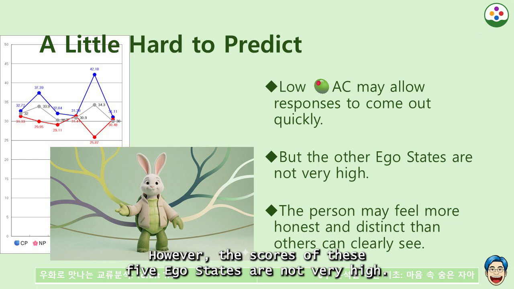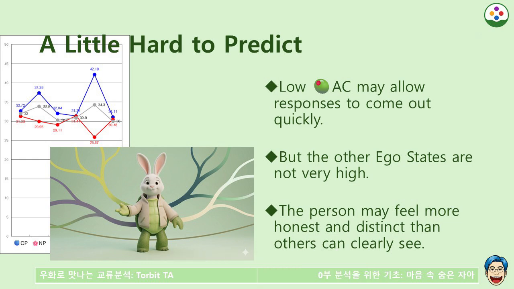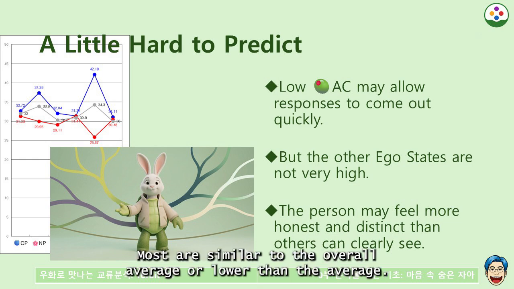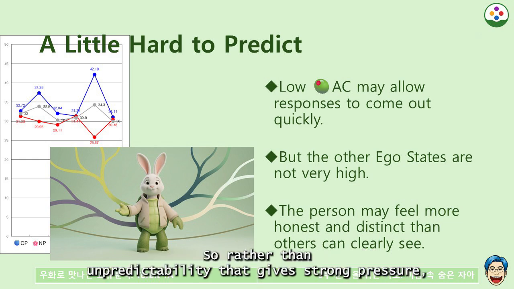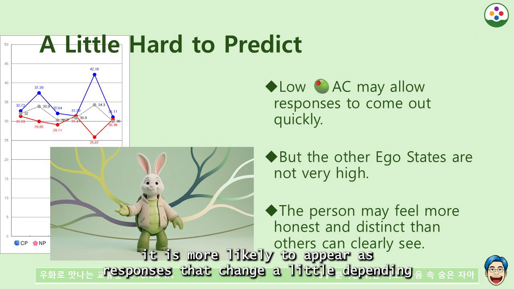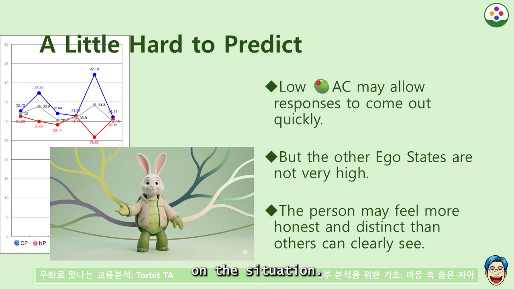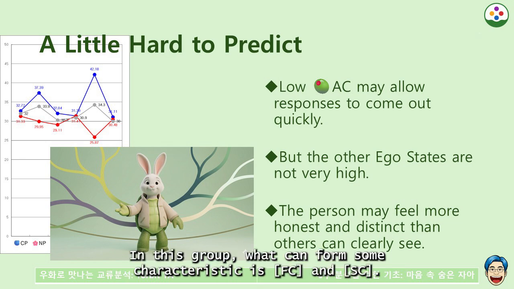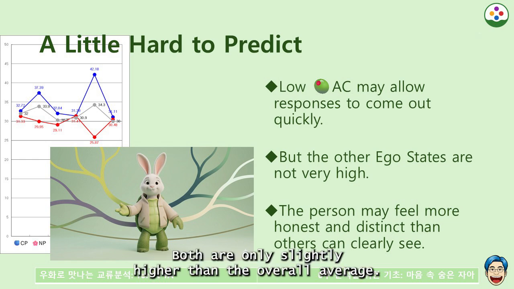However, the scores of these 5 ego states are not very high. Most are similar to the overall average or lower than the average. So rather than unpredictability that gives strong pressure, it is more likely to appear as responses that change a little depending on the situation. In this group, what can form some characteristic is FC and SC. Both are only slightly higher than the overall average.